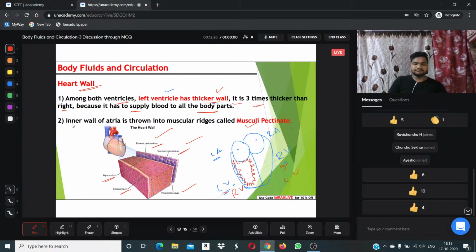Right? The inner wall of the atria is thrown into muscular ridges called musculi pectinati. Here we are discussing the atrium, which are the upper, smaller chambers. The atrium consists of muscular ridges. I will draw it here. It looks like this. I will redraw it one more time for your better understanding.